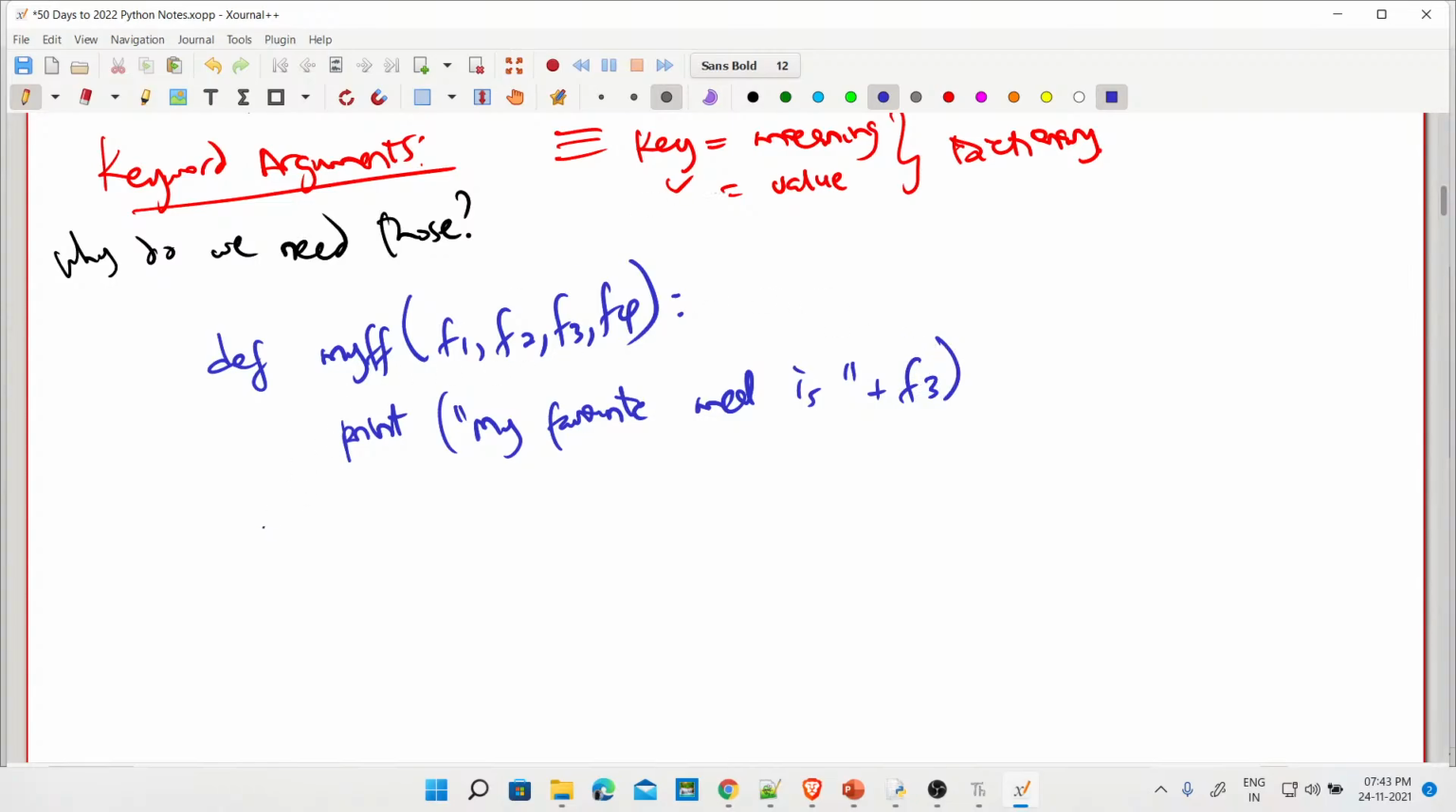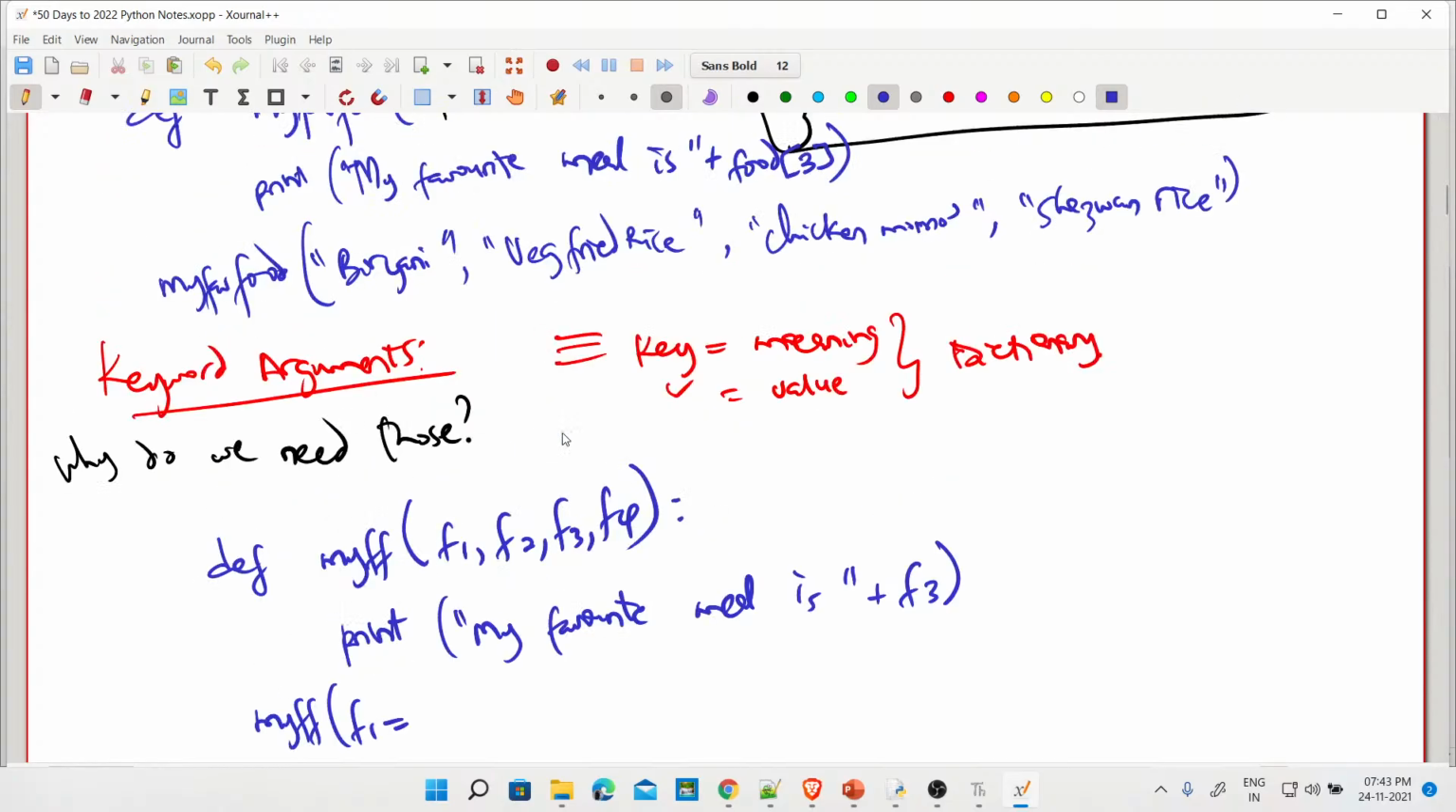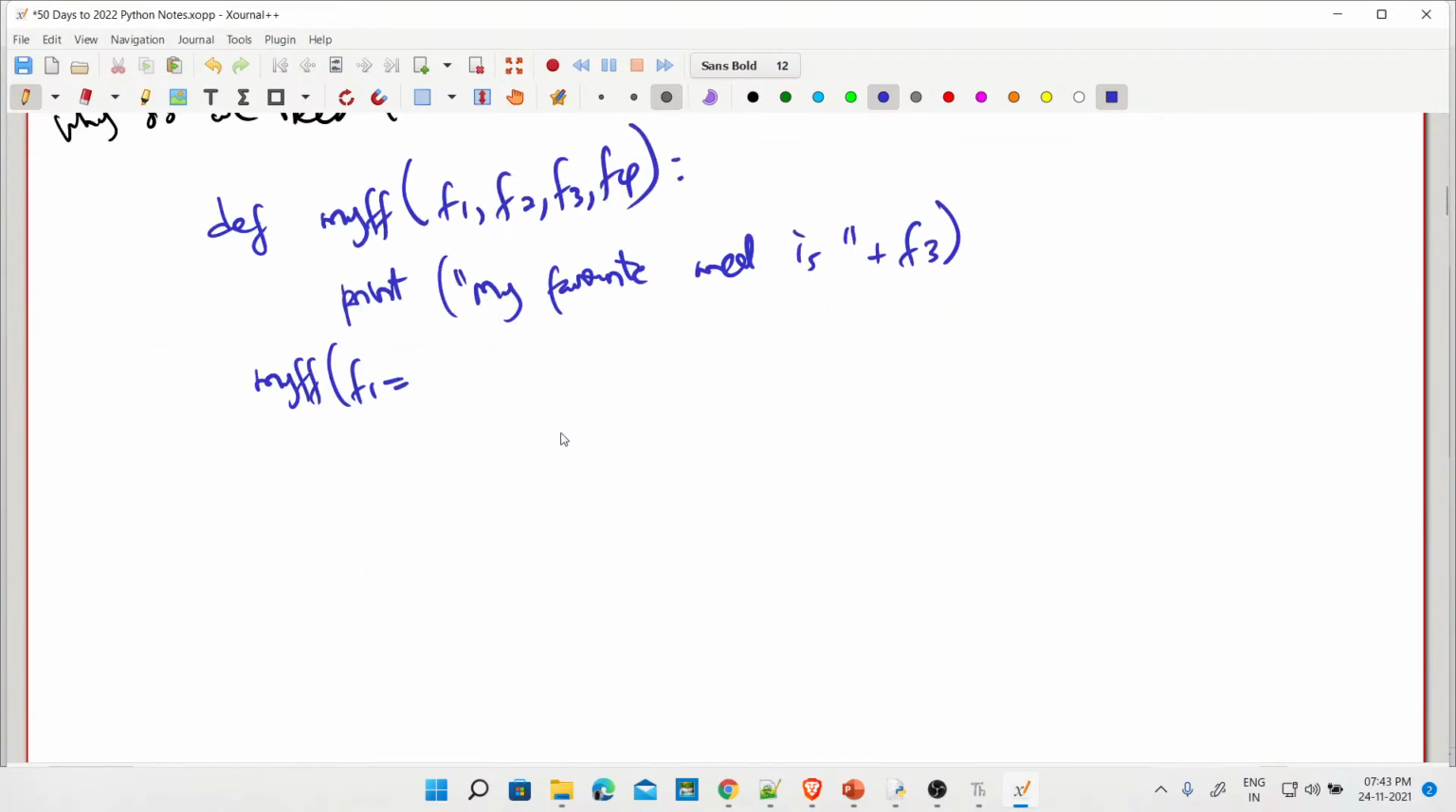Now I'm going to call my favorite meal, my FF. Fine. Now look here. This is where the key value pair comes in. Okay. So F1, we now say it is what? Same thing. F1 is biryani, 2 is veg fried rice. F1 is biryani.